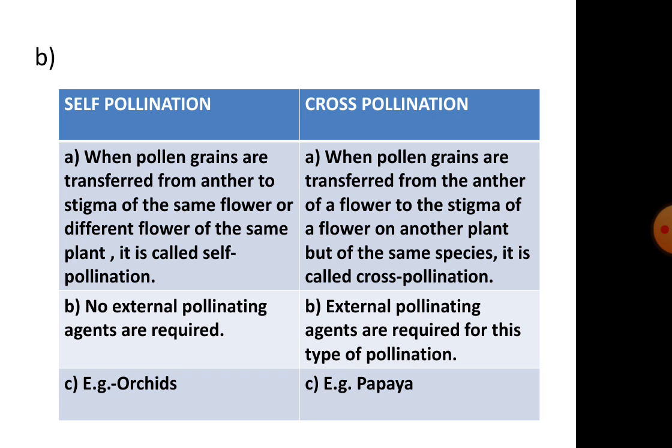Point number B. No external pollinating agents are required. Under cross-pollination, point B, external pollinating agents are required for this type of pollination. C. Under self-pollination, example orchids. Cross-pollination example is papaya.